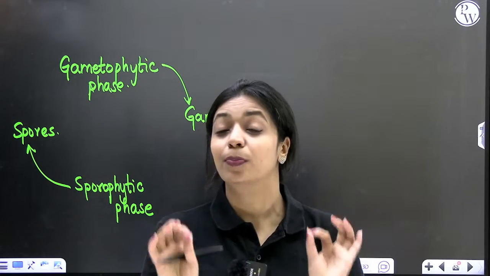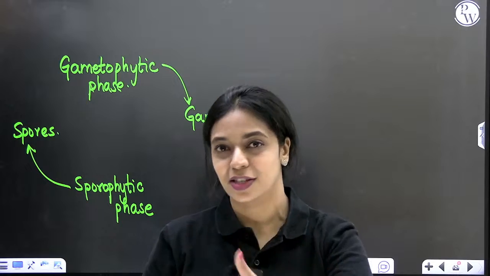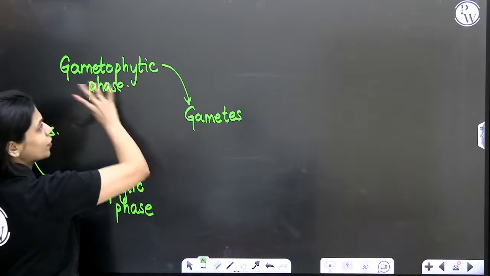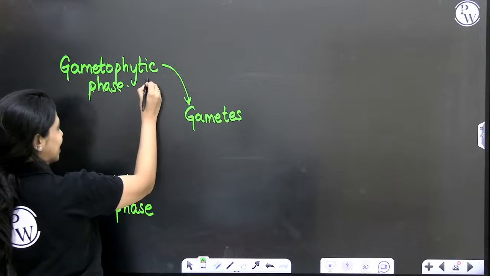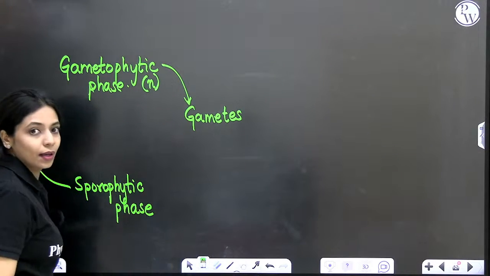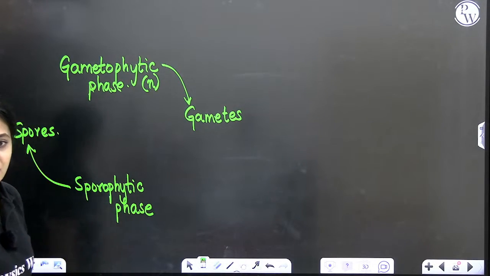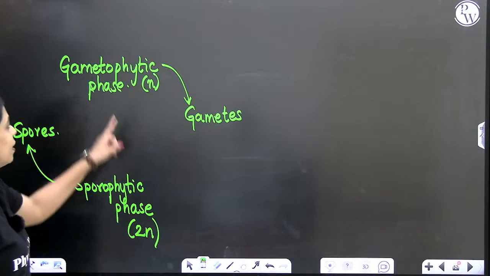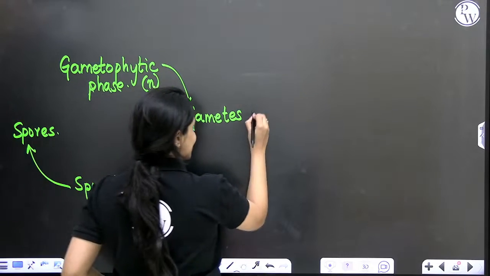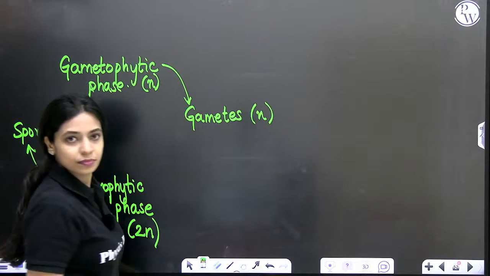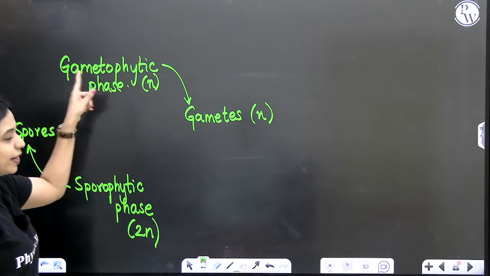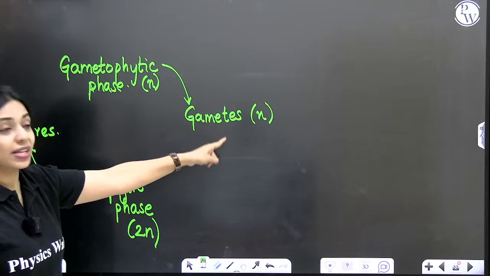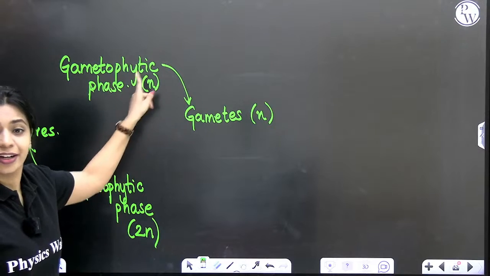Now let's talk about the ploidy of the gametophytic and the sporophytic generation. All of the cells in the gametophytic generation are haploid. All of the cells in the sporophytic generation are diploid. Gametes are always haploid. If in the gametophytic phase the cells are haploid and it is going to produce haploid gametes, what kind of cell division will happen here?